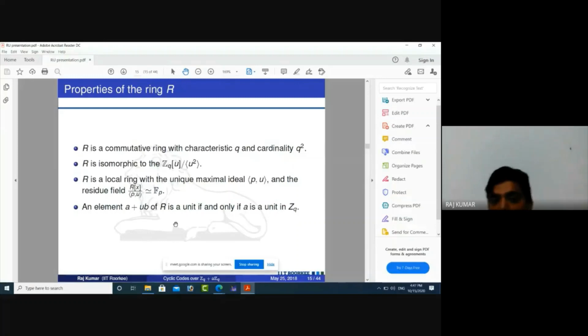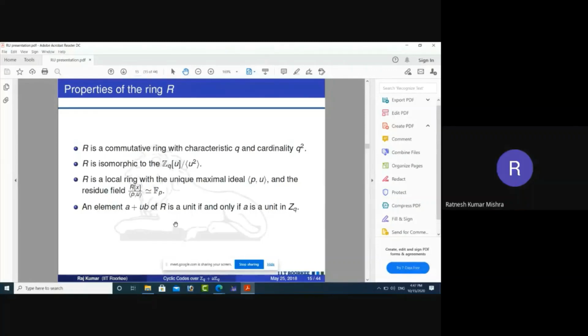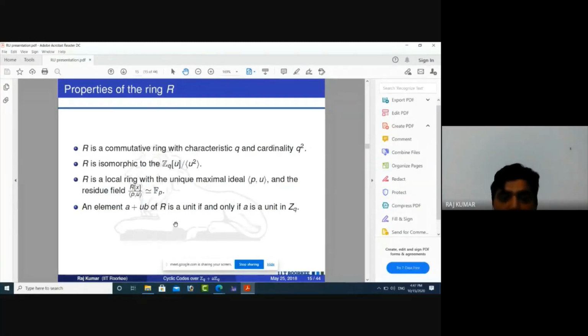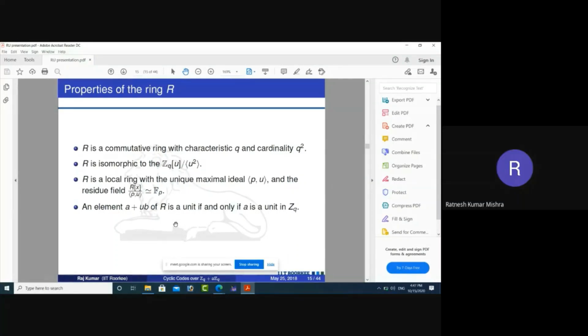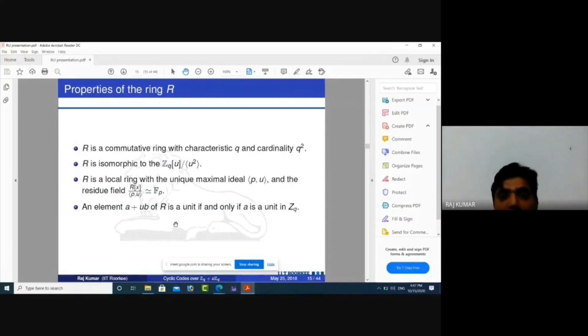Sir, every submodule is not a linear code, but when we take the module R to the power n, because there are many modules which can be defined over rings, but here I am taking the very simple module R to the power n. That means this is the set of all n-tuples over R, where R is a finite ring.